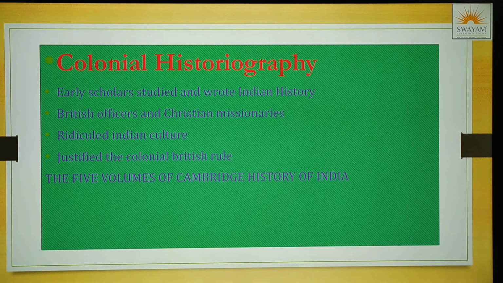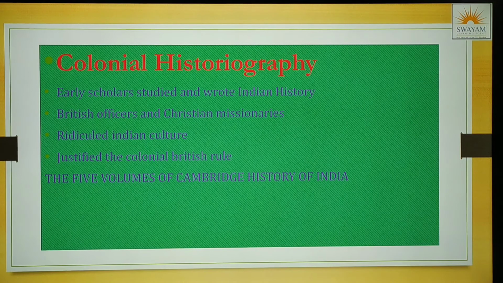Colonial historiography was written by early scholars. Early scholars in the sense means they were not people who had degrees. They were British officers and Christian missionaries. British officers who had come down to India had their posting in India. They stayed in India for a few years, and in that span they started writing books. Christian missionaries are basically organizations promoting their particular religion, those also.